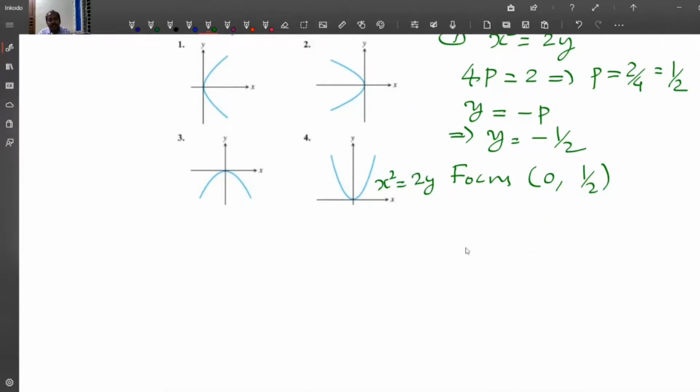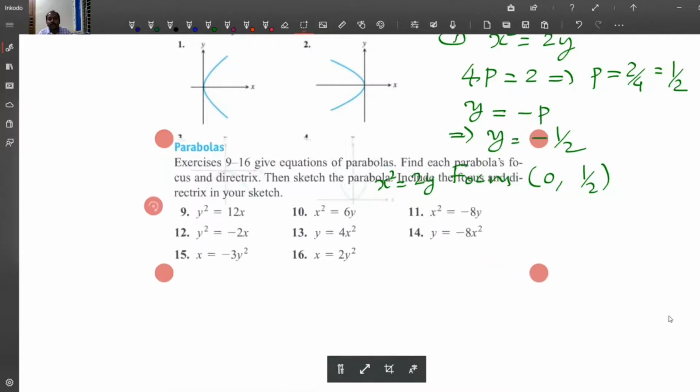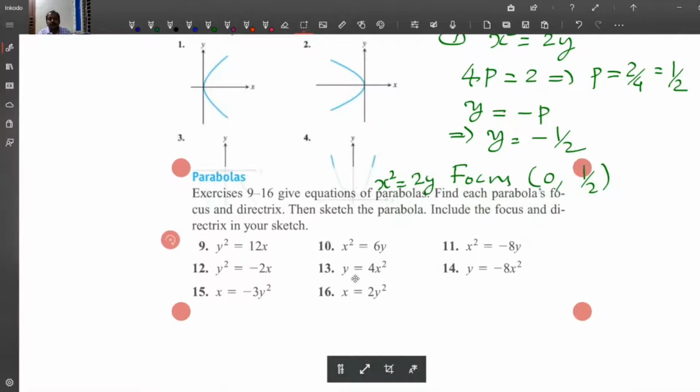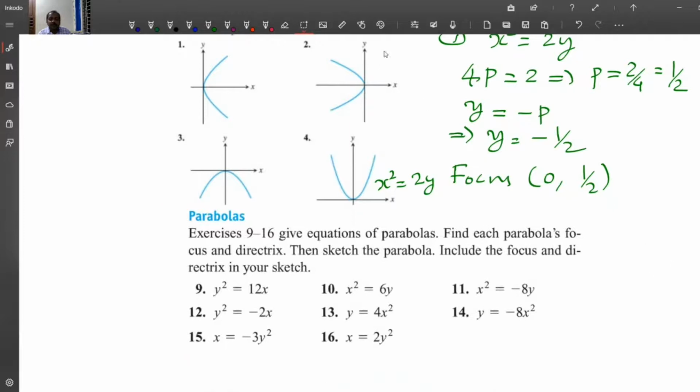Now consider the second set of problems. This is a set of problems, so we can do it in the next page.